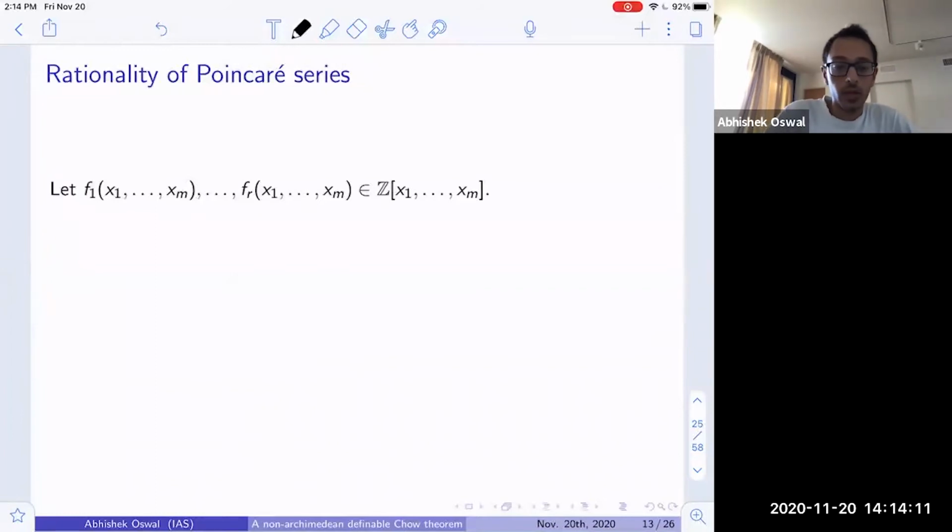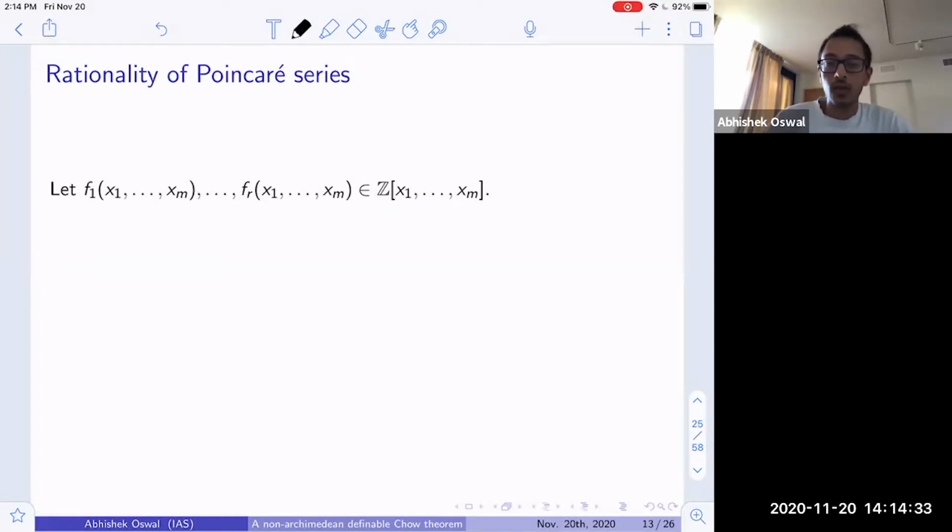And maybe let me mention an application of Denef and van den Dries's work that also came up earlier in one of the talks. They apply this theory of p-adic subanalytic sets to prove the rationality of Poincaré series.